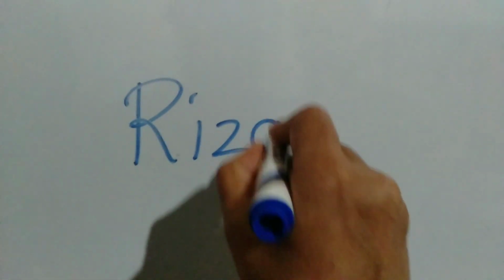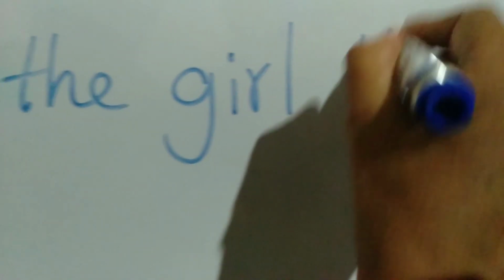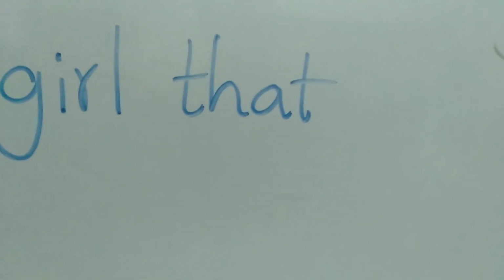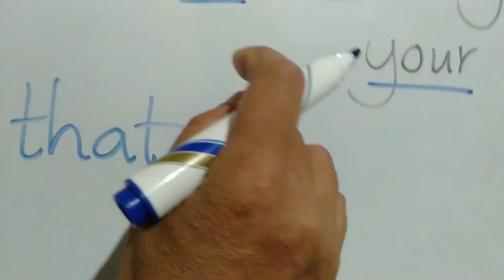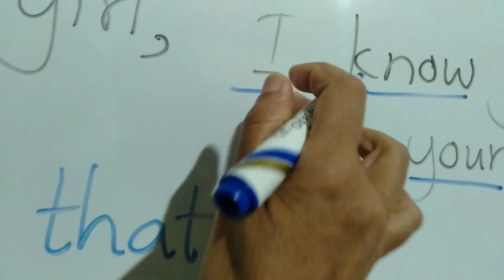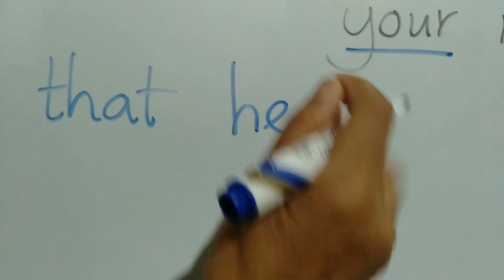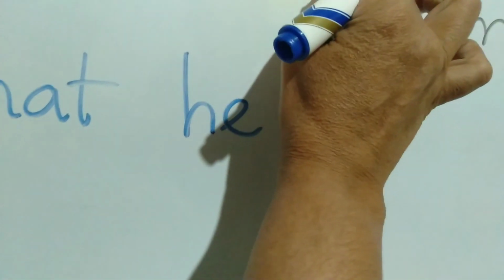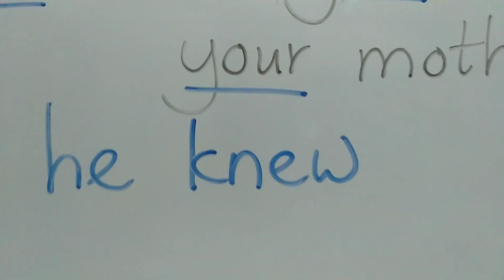Okay, let's see now. Rizan told the girl that, now from here you want to make the changes. What are the changes you want to make? This subject pronoun: Rizan is a boy, then he. Then the present tense verb into past tense verb, knew.